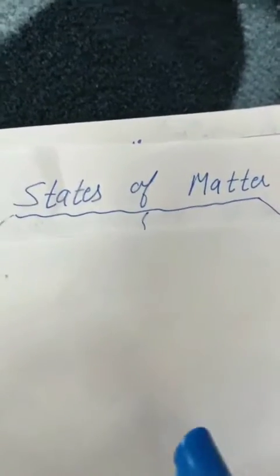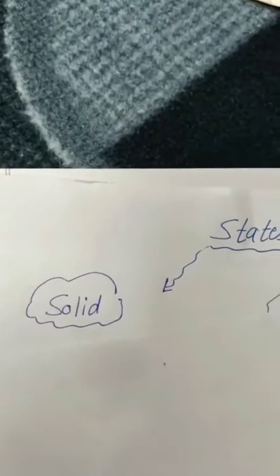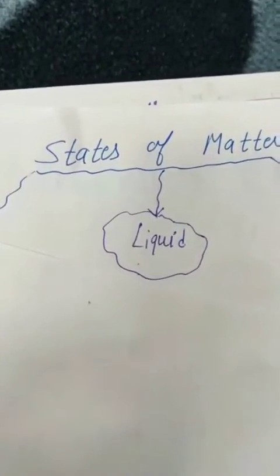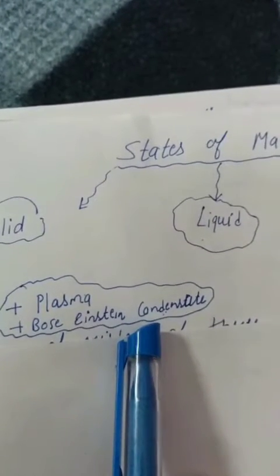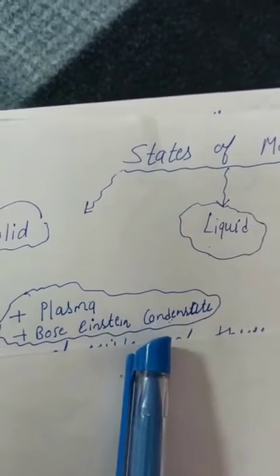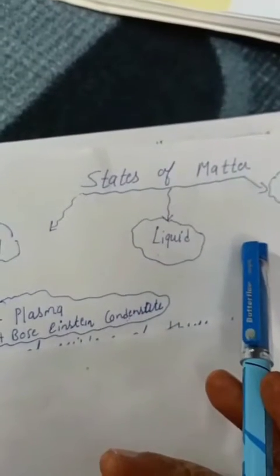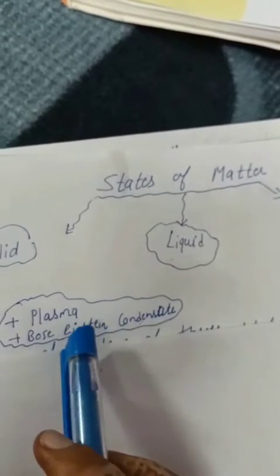Matter exists in three physical states: solid, liquid, gas. But recent studies have shown there are 5 states of matter: solid, liquid, gas, plasma and Bose-Einstein condensate. Now in this chapter we only study 3 states of matter: solid, liquid and gas. We see over here what is the reason for the existence of these 3 states of matter.